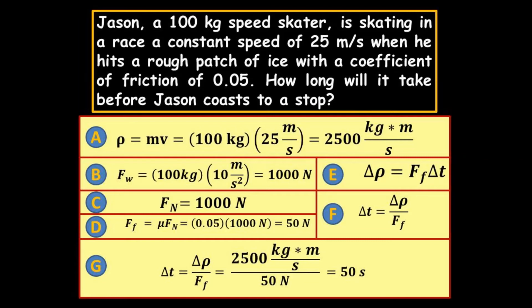Now, make sure you understand that the force of friction is actually the net force that will stop him. If I slide a playing card across a table and I'm not touching it anymore, the card will stop as a result of the net force.